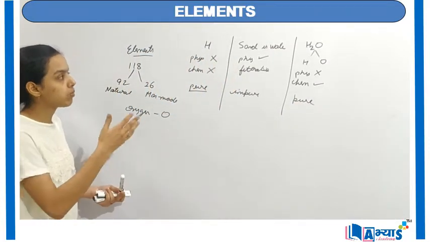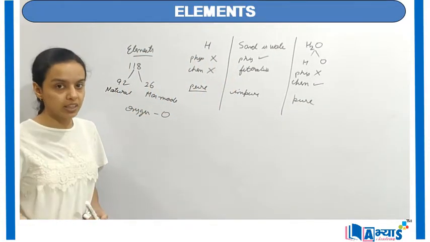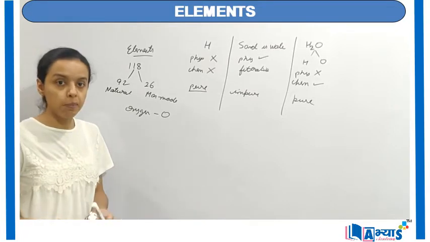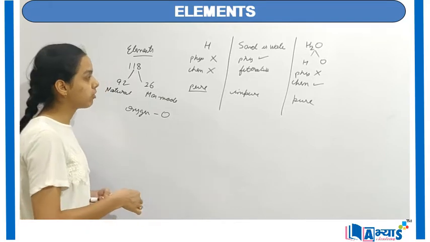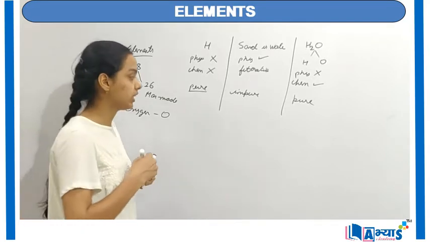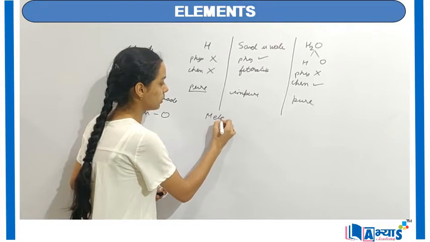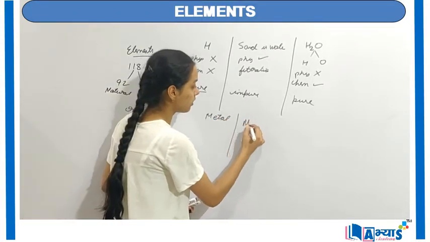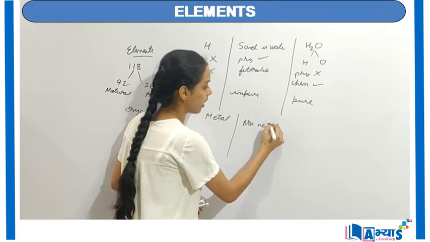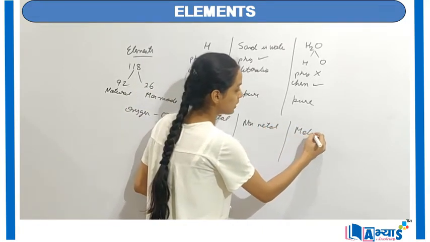Now when we have talked about the difference between all these three categories and how we can separate them, we can now discuss the three types of elements. The first one is known as the metals. Then you have non-metals, and then you have metalloids.